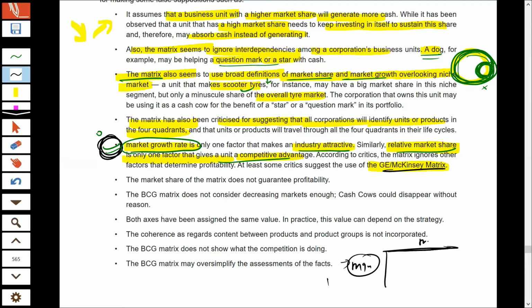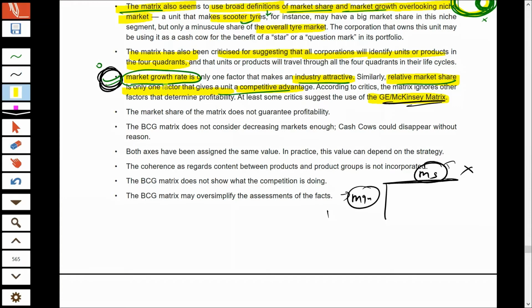Similarly, on the x-axis, we are taking market share. And if market share is high, we are assuming that the company has a strength in the market. But again, according to GE, one factor cannot signal the strength or weakness. Multiple factors have to be taken into account. Now, they are saying that just taking market share does not guarantee profitability. It is also possible that a company has huge market share in the industry, but the company is still not generating profit. So market share does not guarantee profits, right?